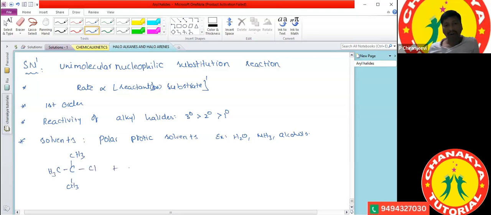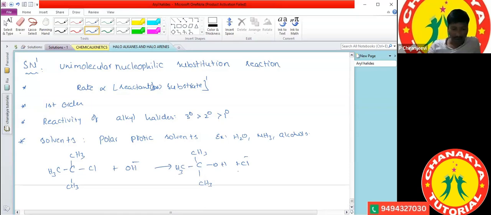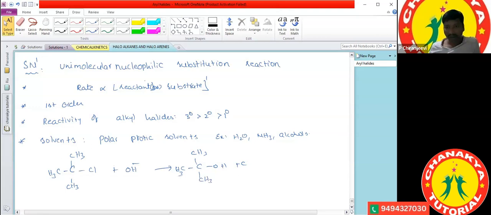When tertiary butyl chloride is treated with OH minus ion, it forms tertiary butyl alcohol, CH3 bond CH3 bond CH3 bond OH, plus Cl minus. This is the general reaction we are writing here.